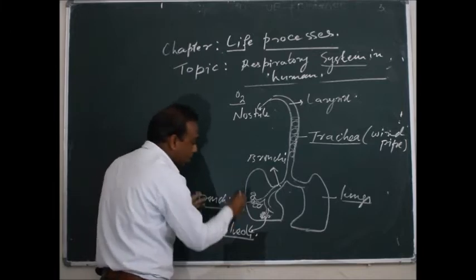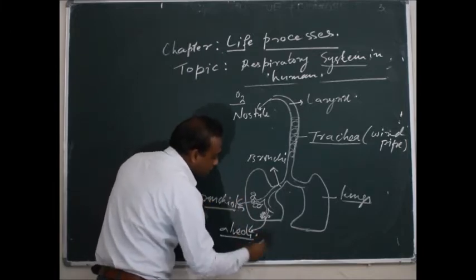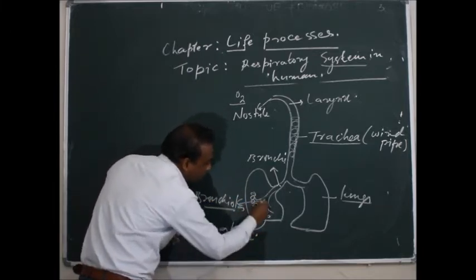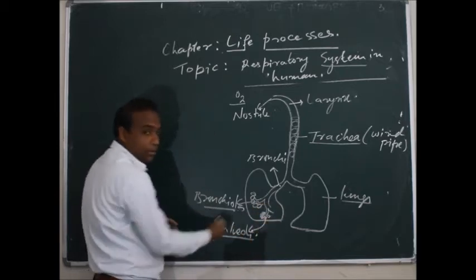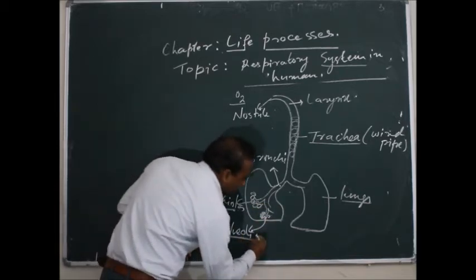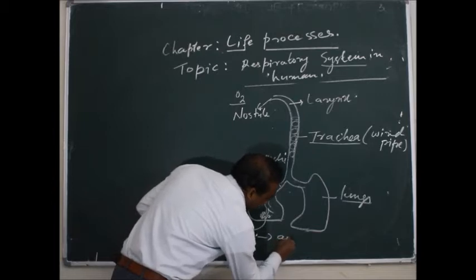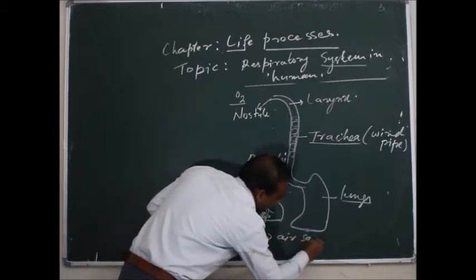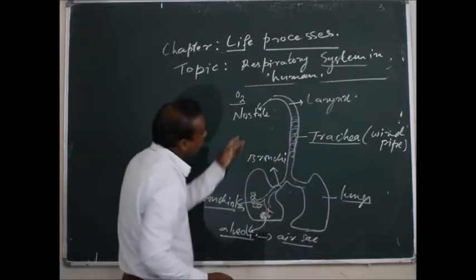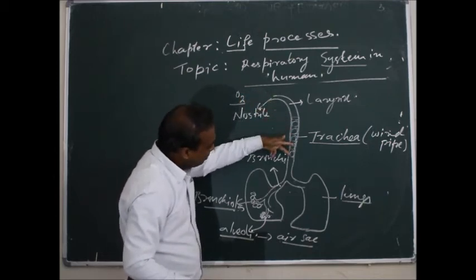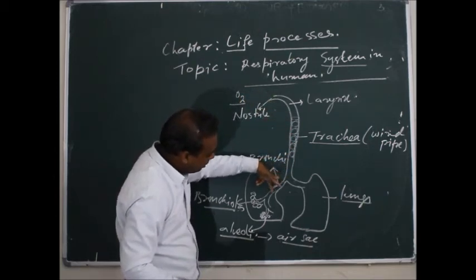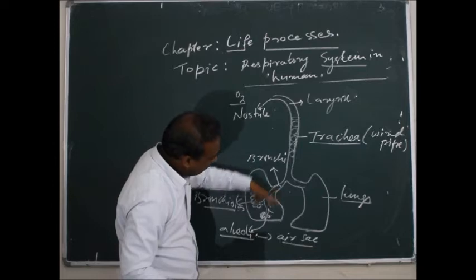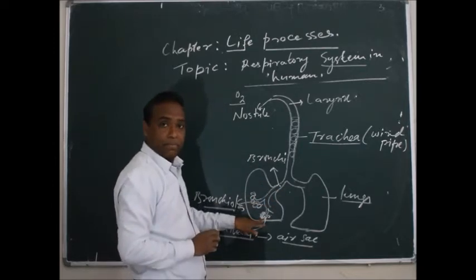And again, these bronchioles branch, and the last branch of the bronchioles is known as your alveoli. Now what is the alveoli actually? This alveoli is an air sac. This is also known as an air sac. So whatever oxygen is entering in this way, all the oxygen now remains in the alveoli.